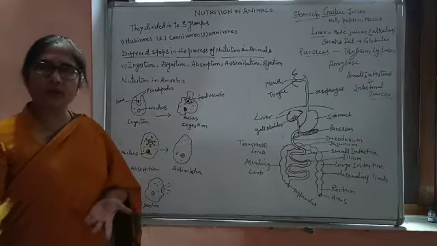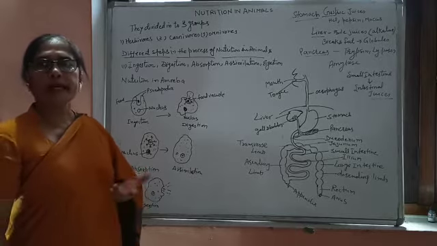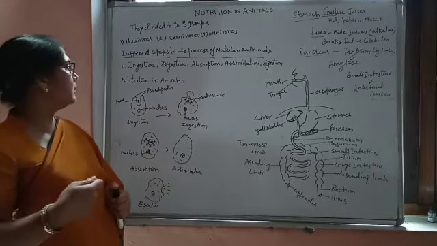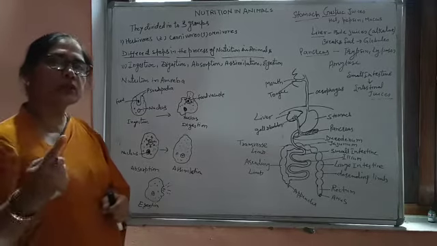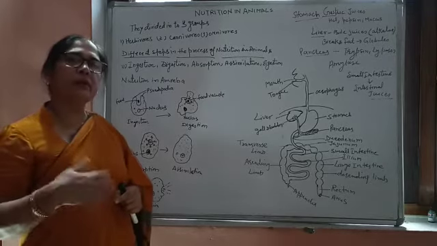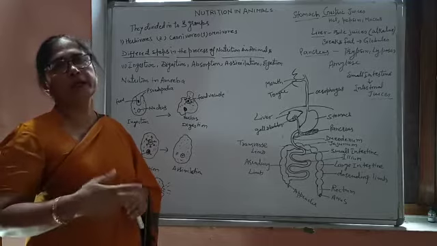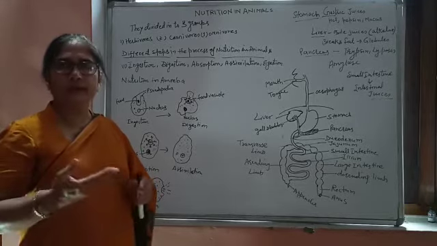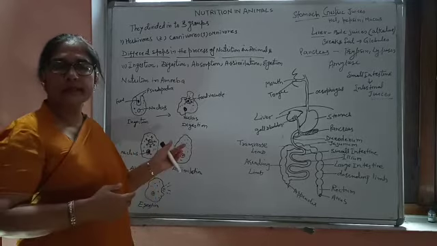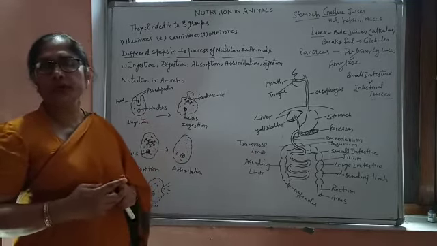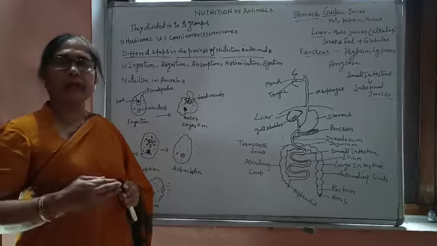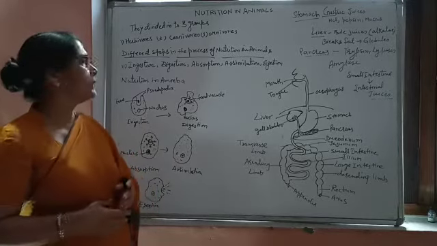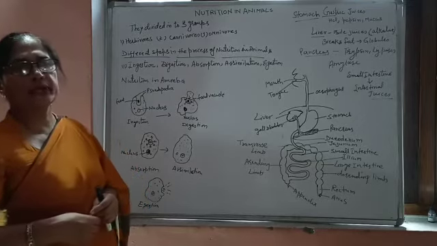Amoeba is a singular protozoa. It's a protozoa, and this is a single cell eukaryote. So we are studying nutrition in amoeba because this is a eukaryotic cell. That means it resembles the cell of the higher animals. What is a eukaryotic cell? Though they are single cell, they are eukaryotes. Eukaryotes means those organisms which have membrane bound organelles inside the body. So that's why they are known as eukaryotes.